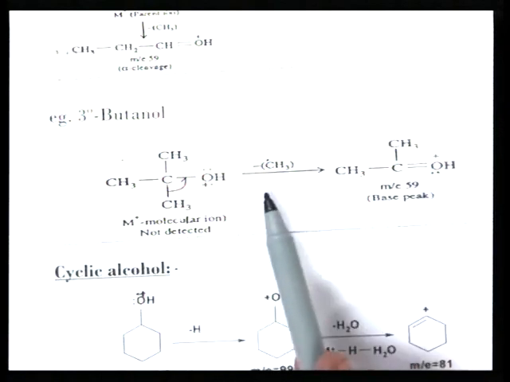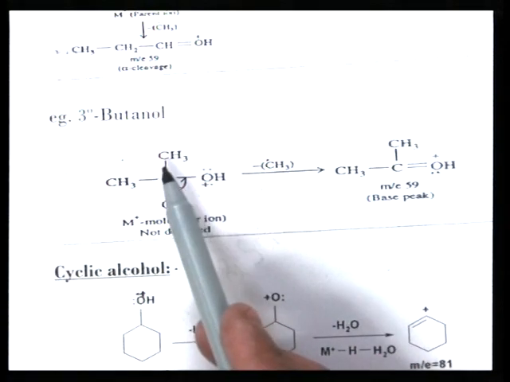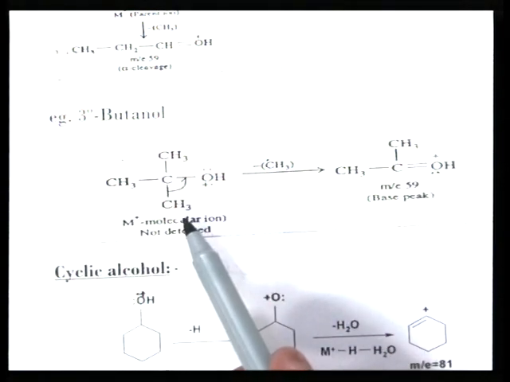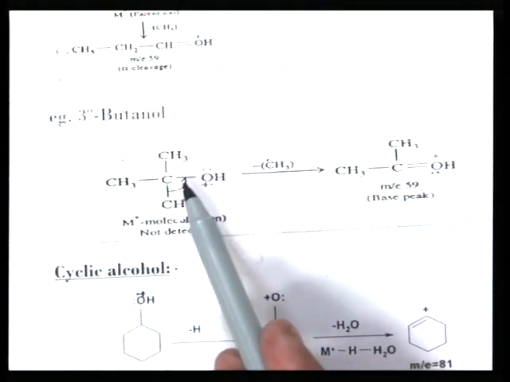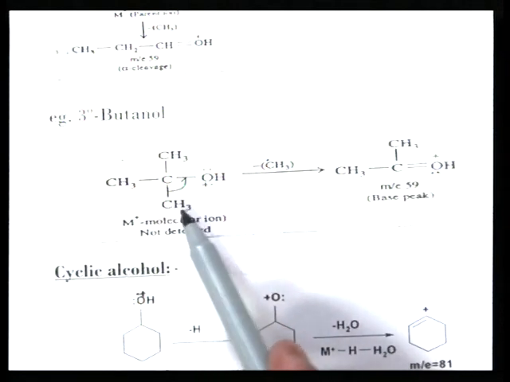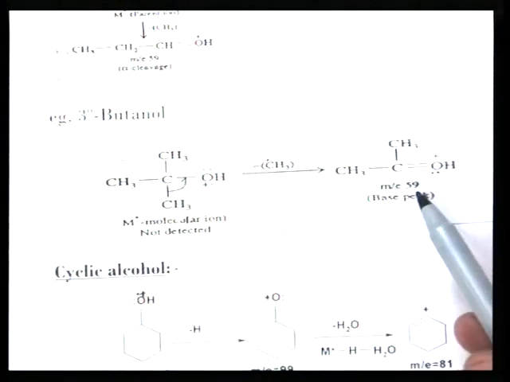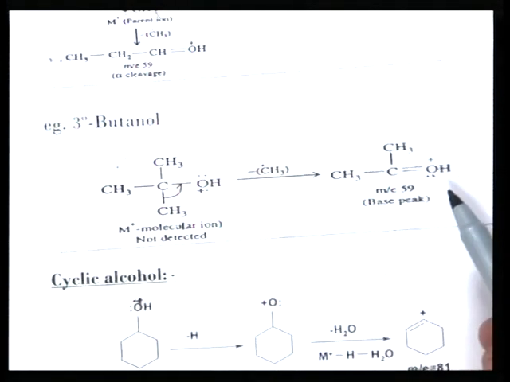In tertiary alcohol, it is not detected. So, it loses a methyl radical by alpha cleavage. Here there are 3 methyl groups at the alpha position, so any one C-C bond is broken. This is known as alpha cleavage, and a methyl radical is lost and a carbocation is formed in this way.